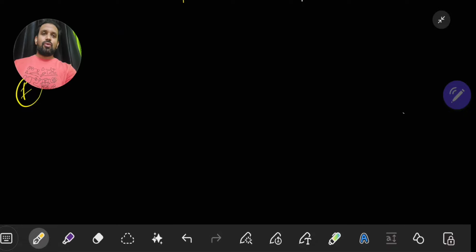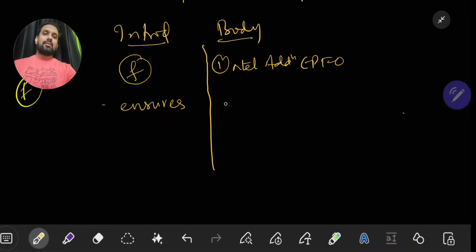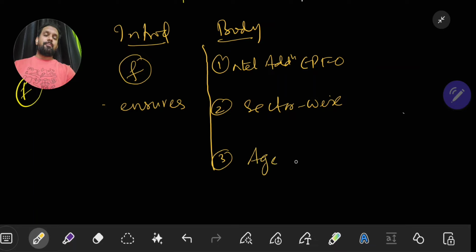So what we have done is the introduction. In the introduction we have talked about the meaning of formalization. After that, we have written that formalization ensures what. Now after that we have spoken about the body. In the body we have written net additions to EPFO, saying 71 lakh became 131 lakh. Then we also talked about sector-wise formalization, how it is happening. And third, we have seen age-group-wise formalization also. In the age group, 18 to 25 years we have got around 47%, and less than 29 years we have got 61%.